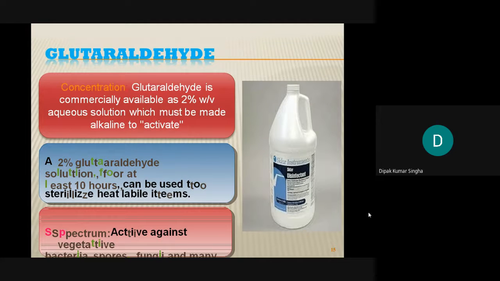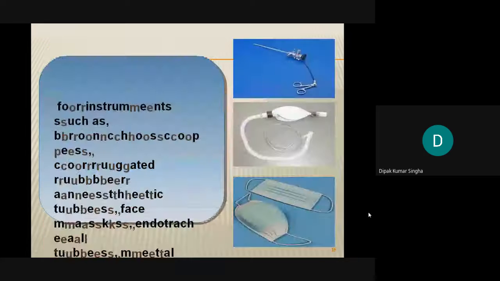Its spectrum is active against vegetative bacteria, spores and fungi. So glutaraldehyde is another important aldehyde for sterilization. It is used for instruments like endoscopes, and masks can also be treated with it.